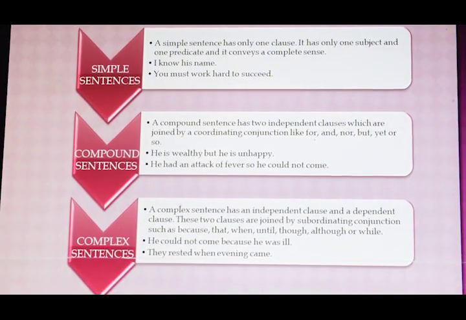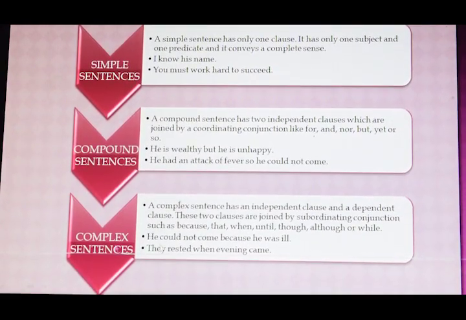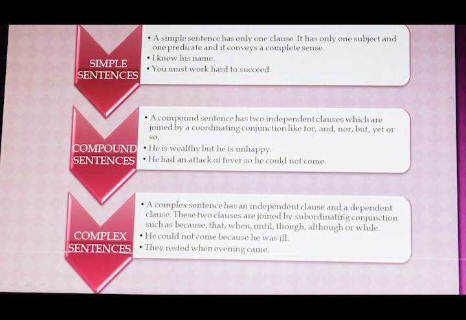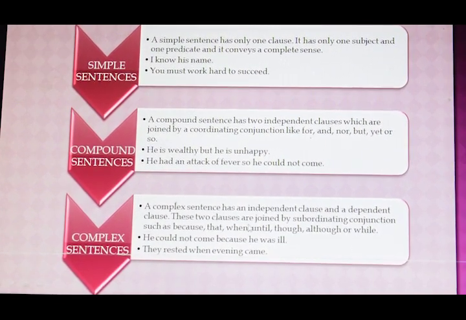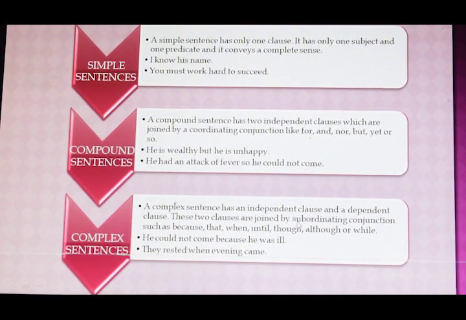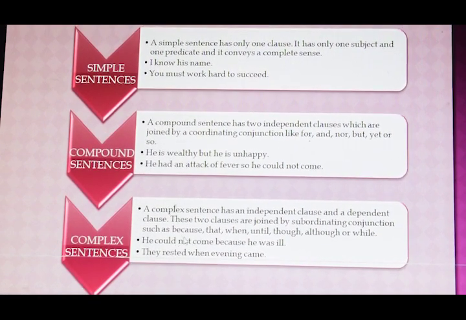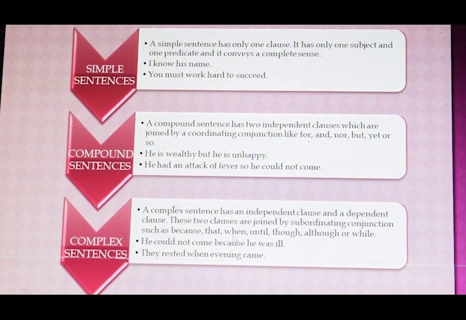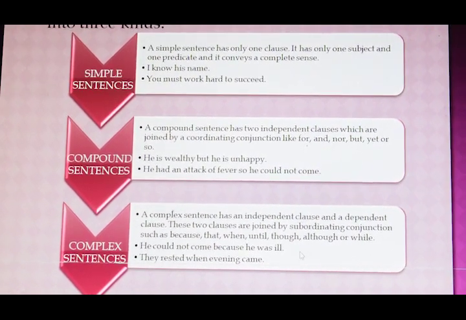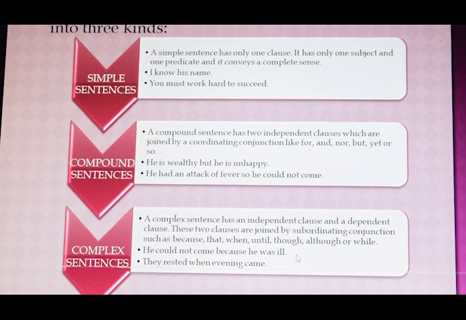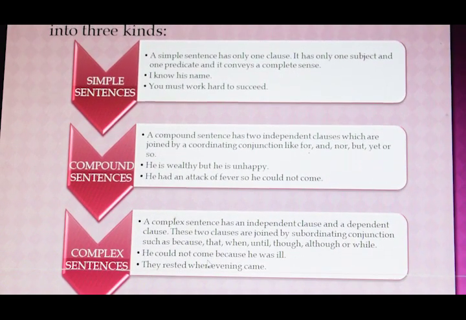Move on to complex sentences. A complex sentence has an independent clause and a dependent clause. These two clauses are joined by subordinating conjunctions such as because, that, when, until, though, although, while, etc. Let us see the example. He could not come.